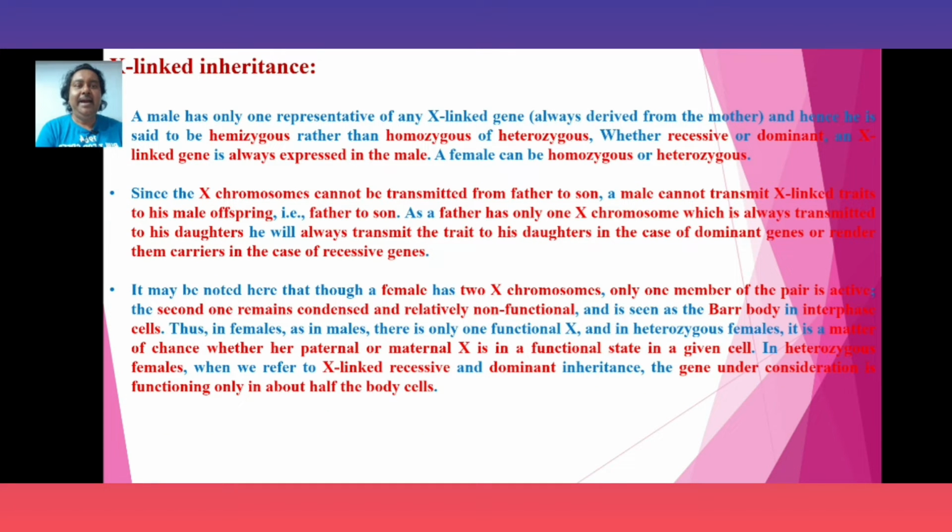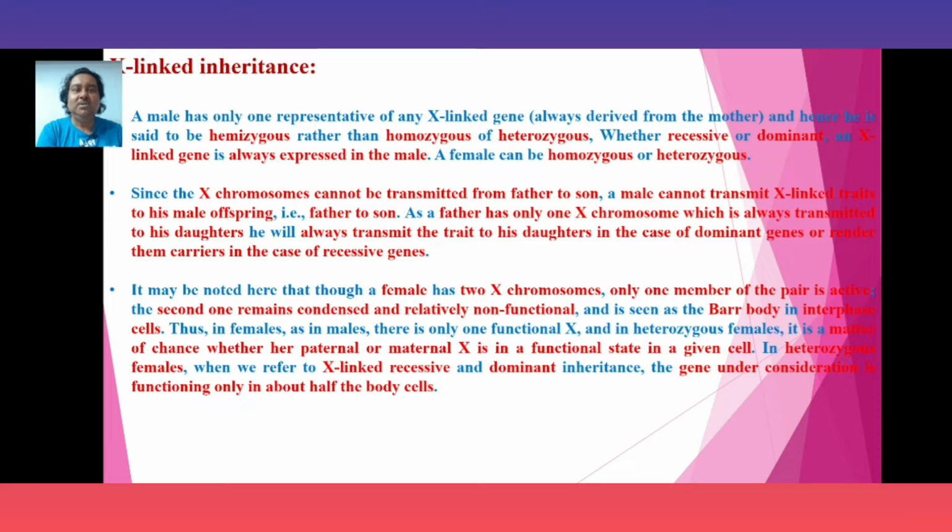Now, the X-linked inheritance. A male has only one representative of any X-linked gene. It is always derived from the mother, and hence he is said to be hemizygous rather than homozygous or heterozygous, because his genetic constitution is X and Y. Whether recessive or dominant, an X-linked gene is always expressed in a male. A female can be homozygous or heterozygous because the sex chromosomal constitution in a female is XX.